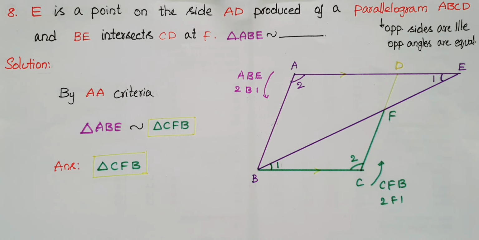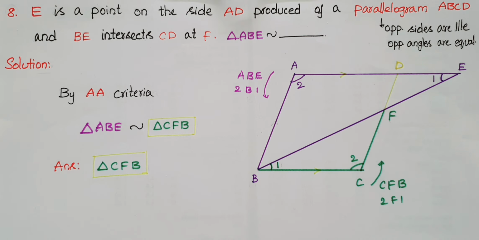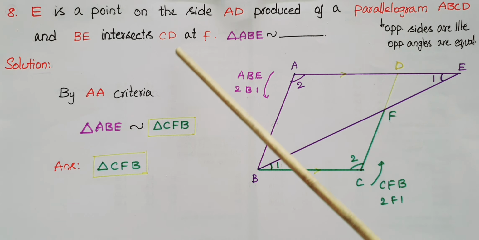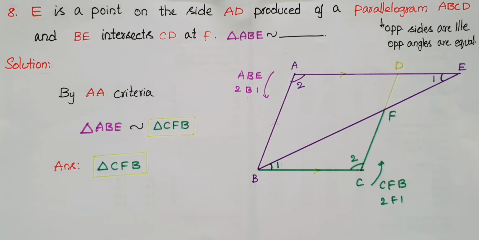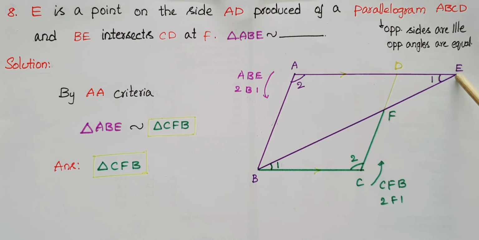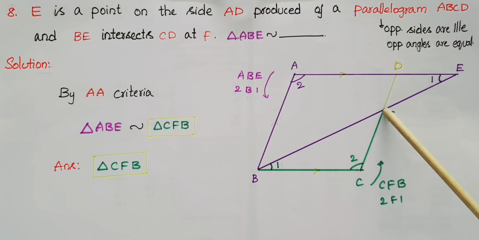This is 8th problem. E is a point on the side AD produced of a parallelogram ABCD, and BE intersects CD at F. Triangle ABE is similar to dash. So here ABCD is a parallelogram. We know that in a parallelogram opposite sides are parallel and opposite angles are equal. So here triangle ABE, if you observe here AD is produced to E, and if you join B and E, that intersects CD at F point.